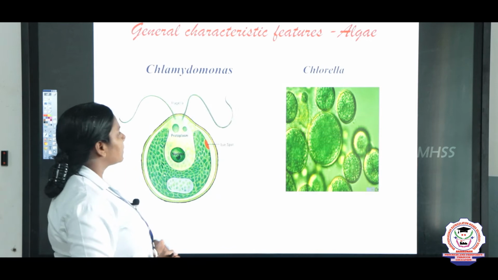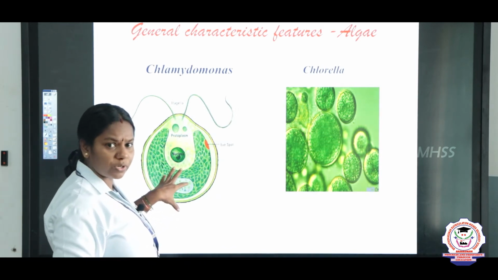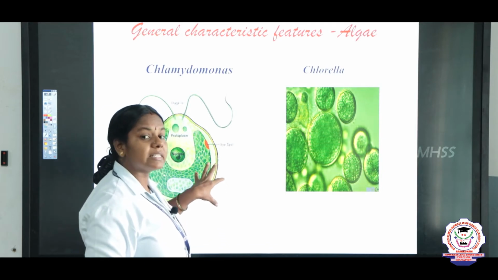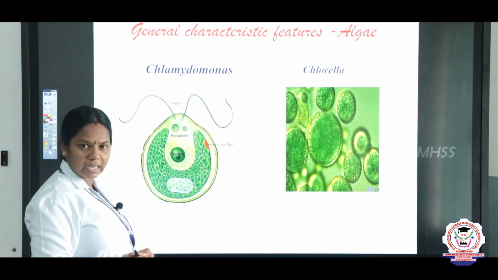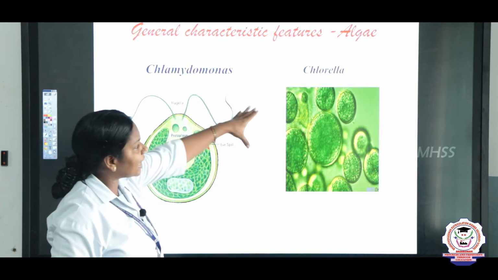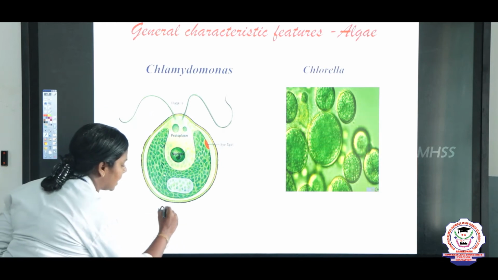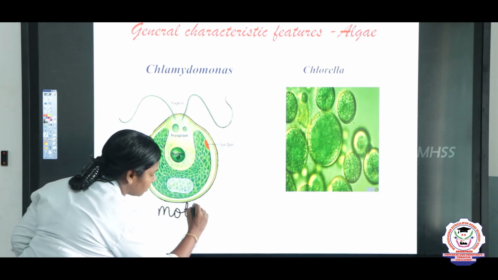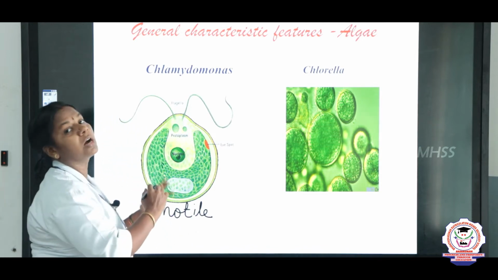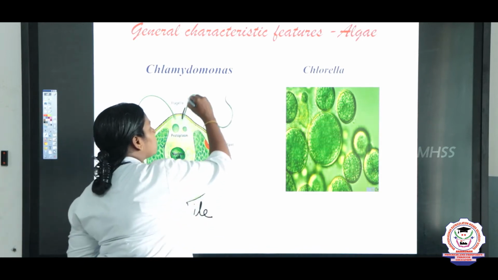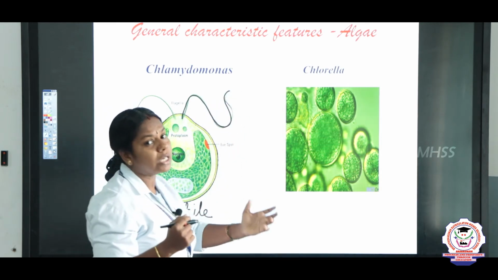So, first one is Chlamydomonas. You all know about this children. Chlamydomonas, it is an algae, it is unicellular, right? It possesses only one cell. And another one is Chlorella. Here the Chlamydomonas comes under the motile. What do you mean by motile? Motile means they can move from one place to another, because with the help of the flagellum the Chlamydomonas can move from one place to another.